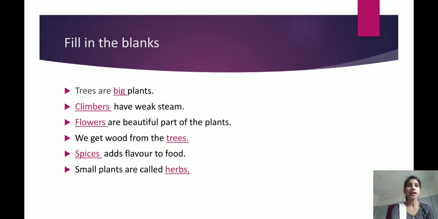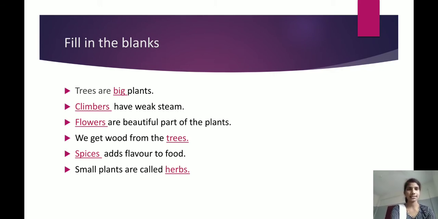The next one. Dash have a weak stem. Which plants have a weak stem? Do creepers have a weak stem? No. Climbers have a weak stem because they need support to grow, right? Yes. The next one, dash are the beautiful part of the plant. Think, children, which is the beautiful part of the plant? Yes. Flowers are the beautiful part of the plant. The flowers are of very different colors, right? So the flowers are a beautiful part of the plant.